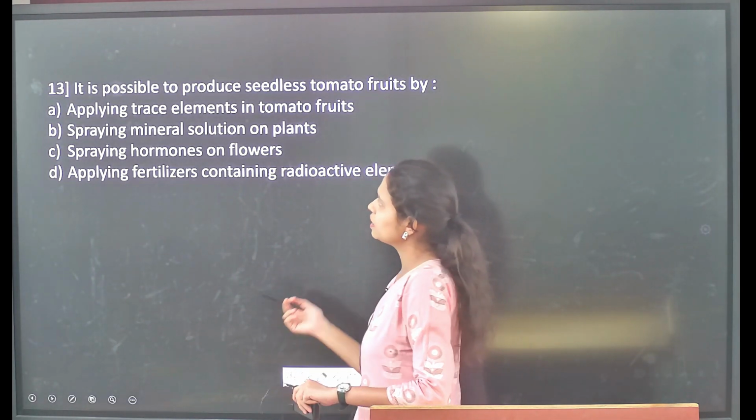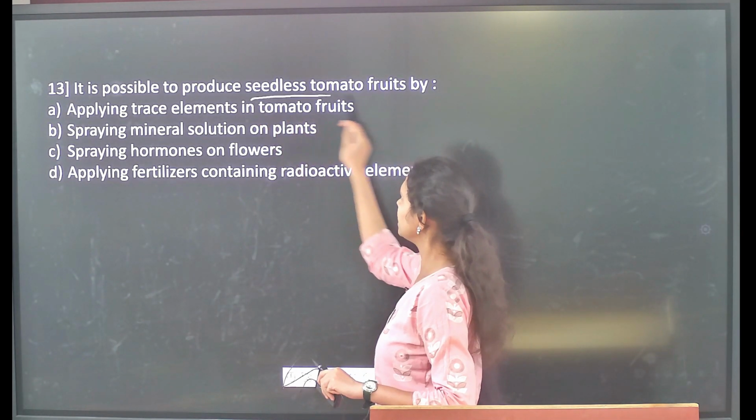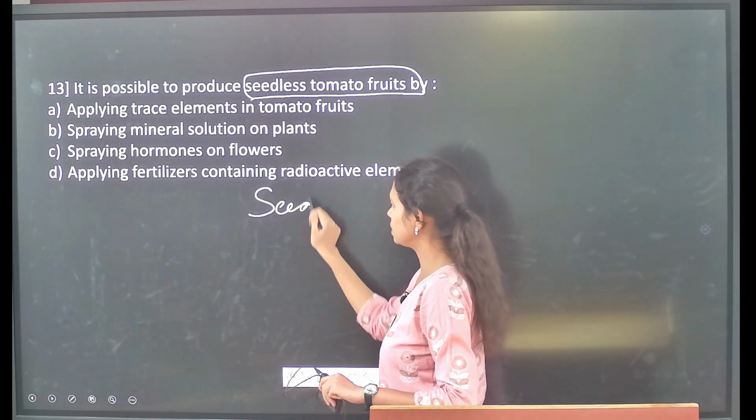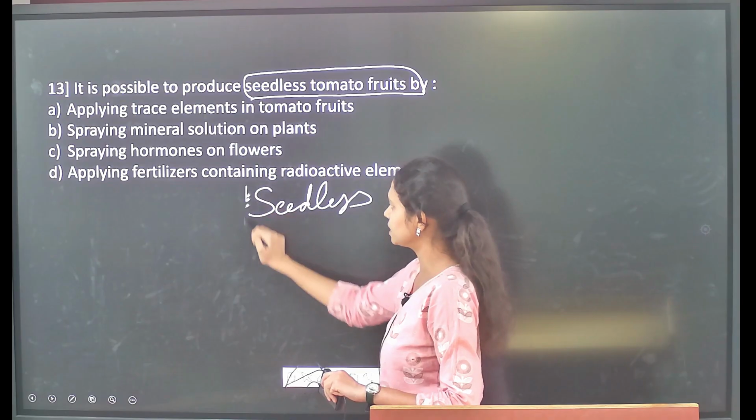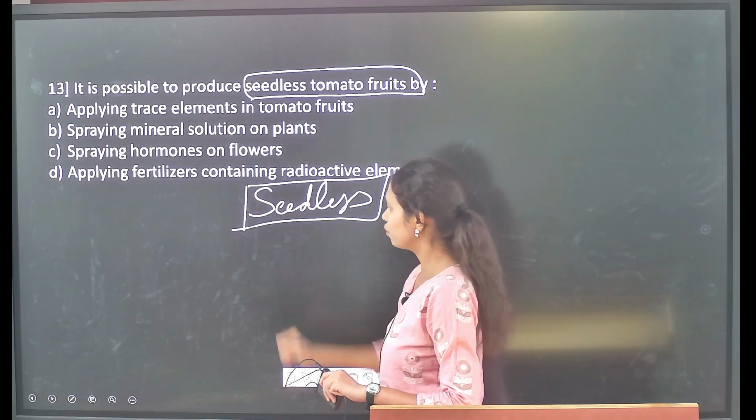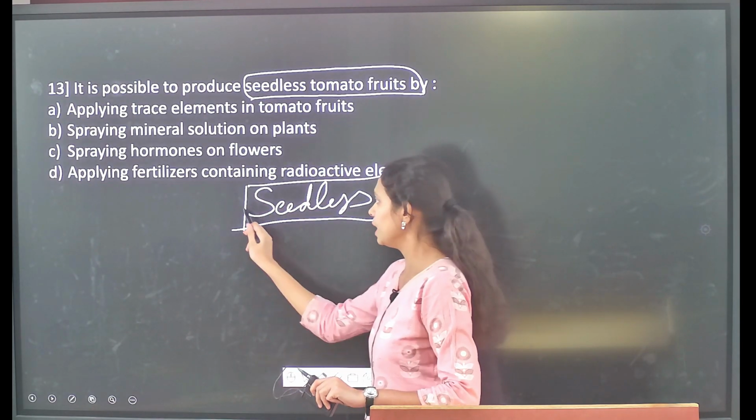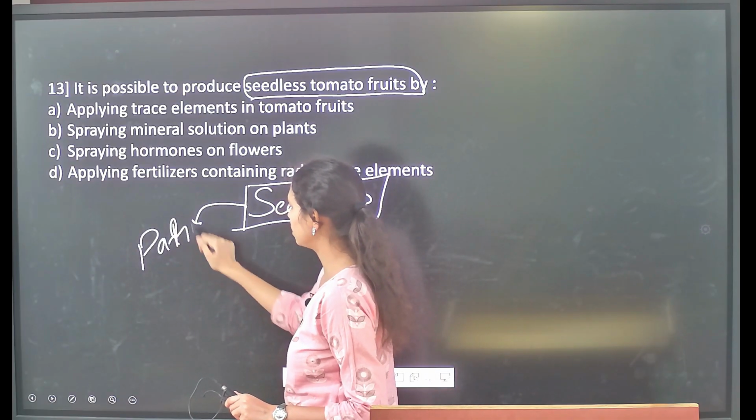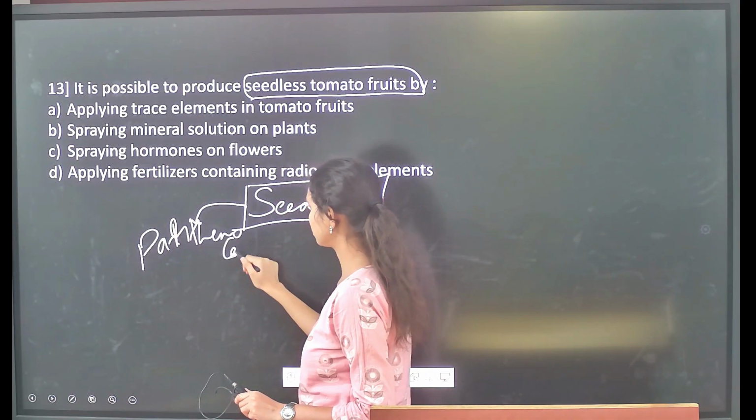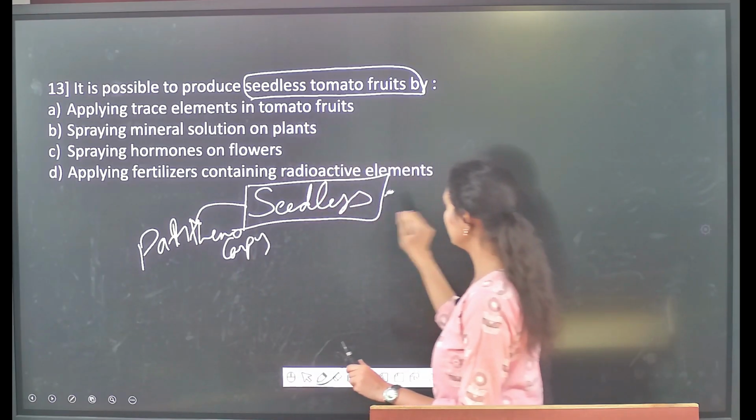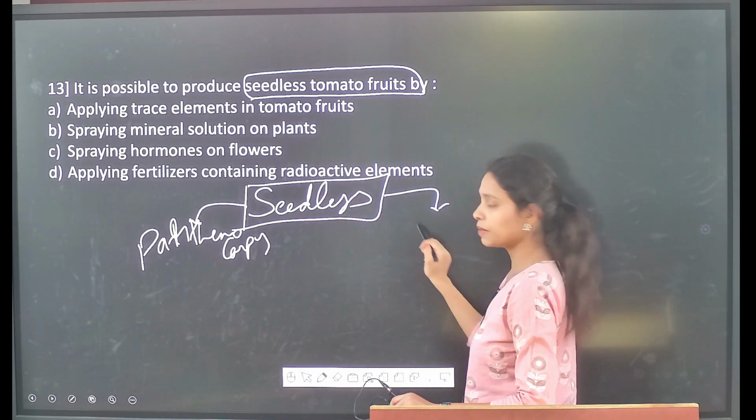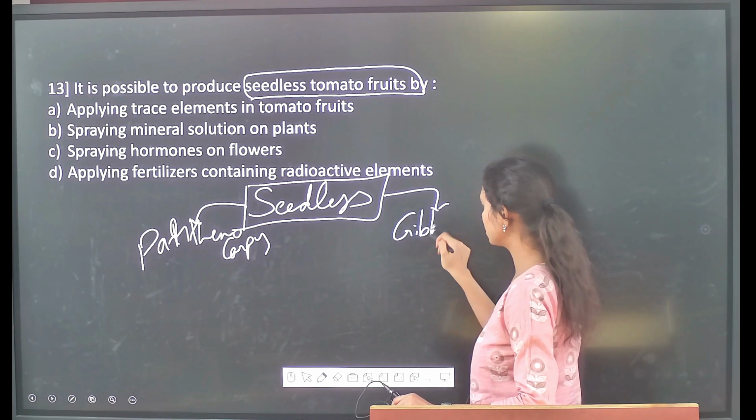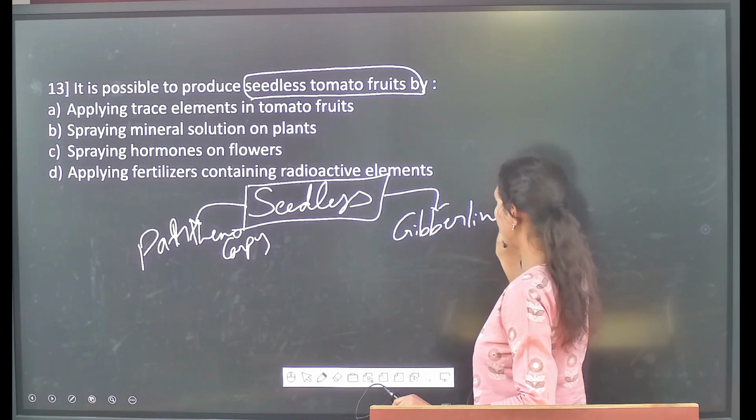Followed by, it is possible to produce seedless tomato fruits. So first and foremost, if you see the particular term seedless, these seedless fruits can be produced in two ways. One way is through a process called parthenocarpy, and the other way is through spraying different growth promoting substances called gibberellins or auxins.